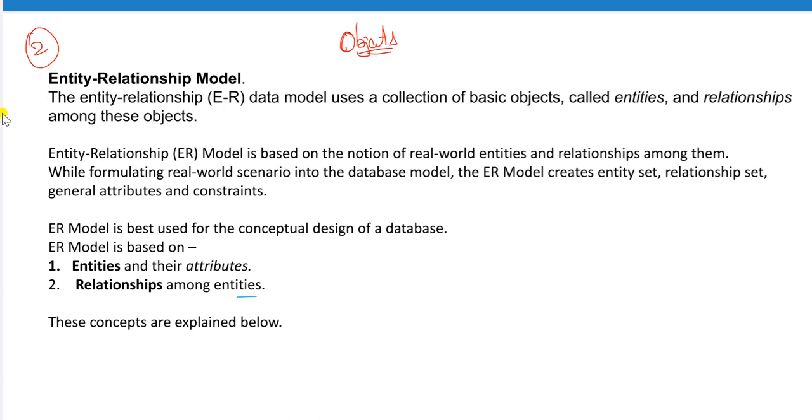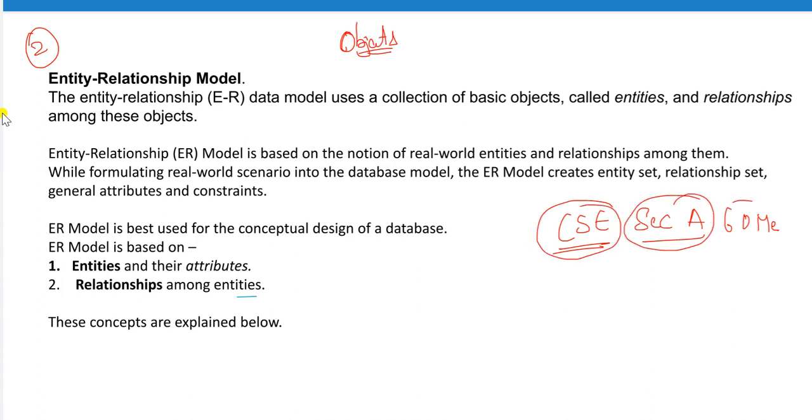For example, you are from the CSC department. In CSC section A, we have 60 member students. These 60 members have a unique ID called student roll number. With the help of the roll number we can identify the students.